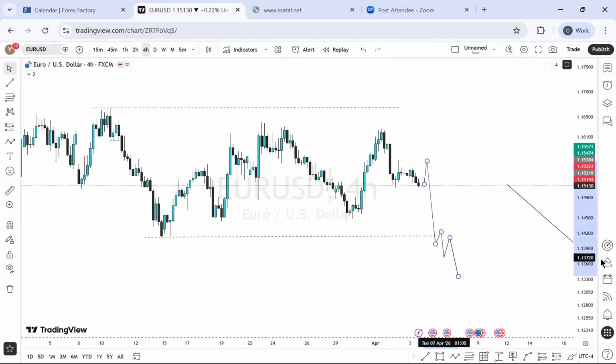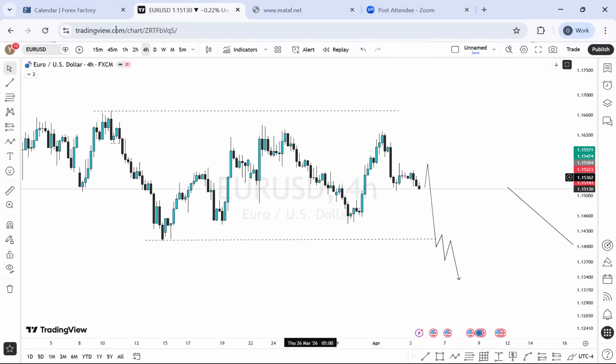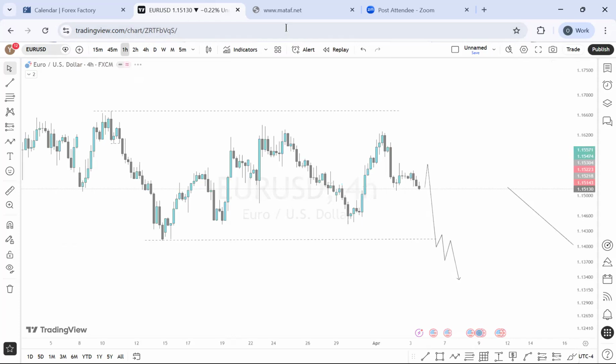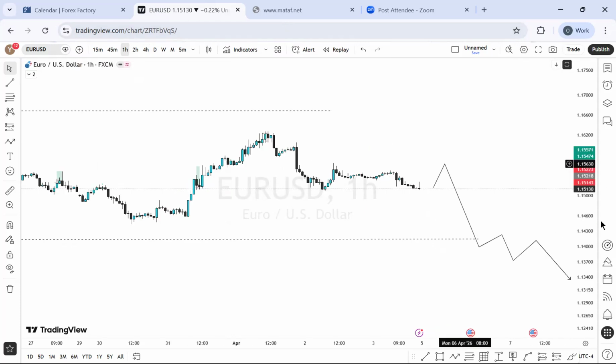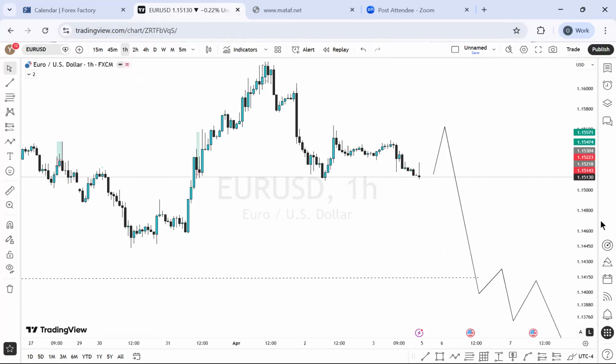So going forward for this week on Euro US dollar, it's either the price opens with a little bit of gap down and starts selling, or we have a gap up regardless, but sell overall. So that is the idea. That is what I'm looking at on this Euro US dollar for this week as well. So going forward, without further ado, on the 1 hour time frame, it's something similar.